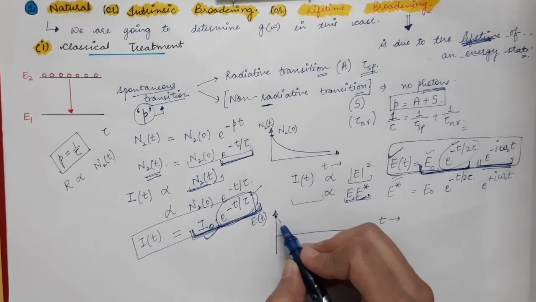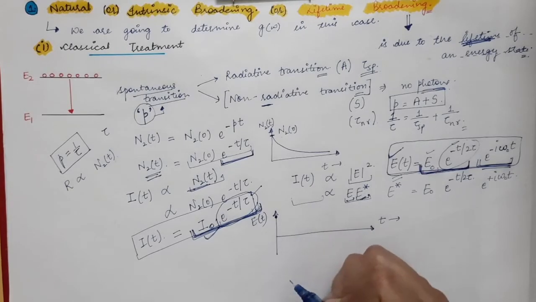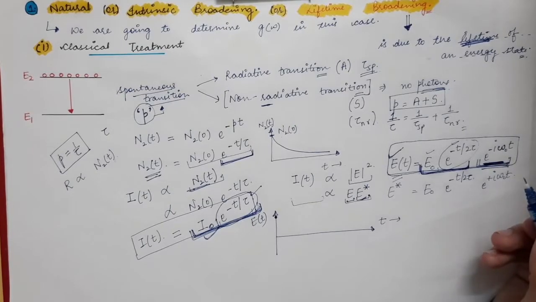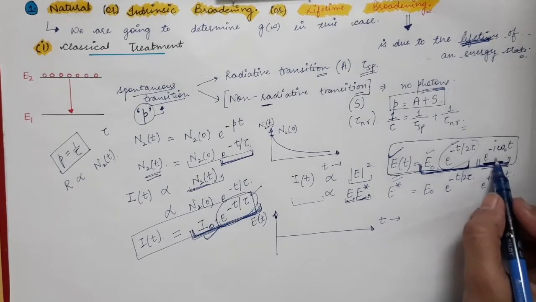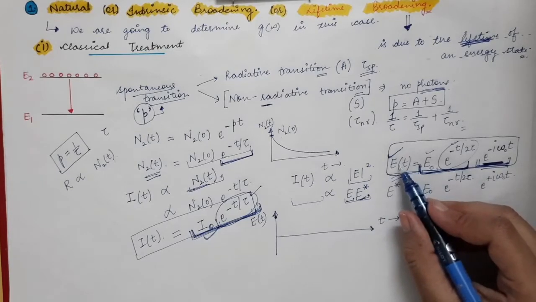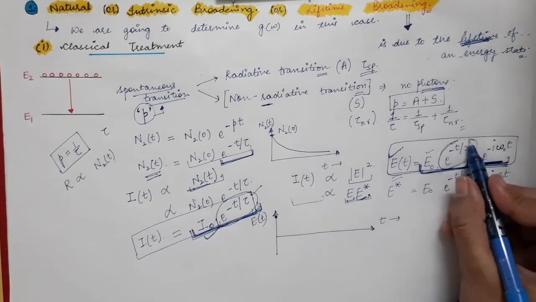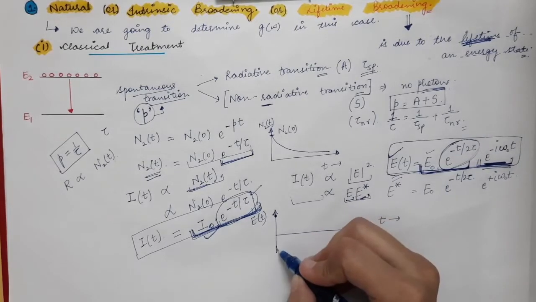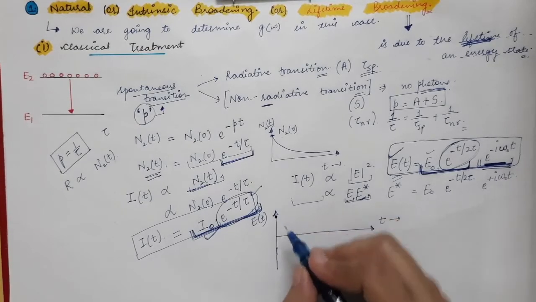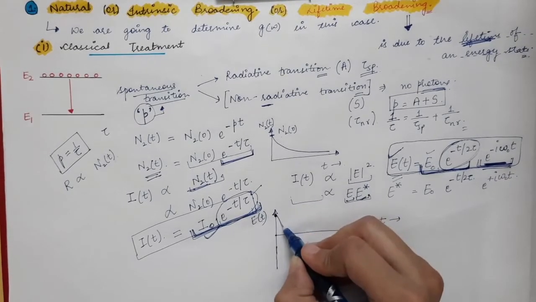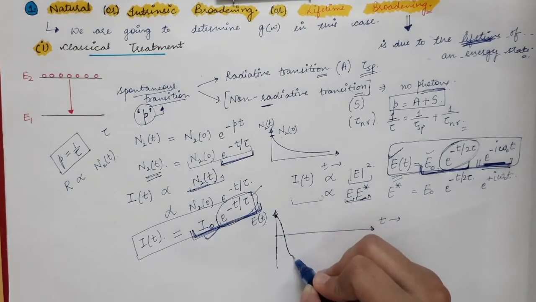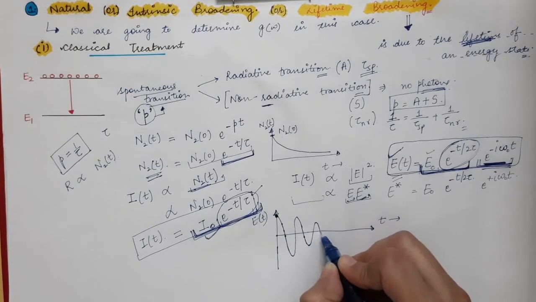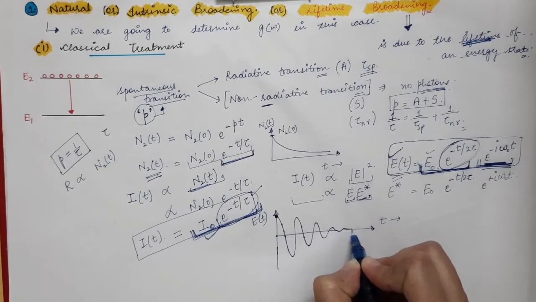So the amplitude will decrease exponentially, and this factor will give us the sinusoidal behavior of the electric field. So this factor is responsible for the sinusoidal behavior, and this factor is responsible for the exponential decay of the amplitude of the electric field. So the electric field will actually look like this. So at time t is equal to 0, you will have maximum amplitude, and as time progresses, the electric field's amplitude will decrease exponentially.